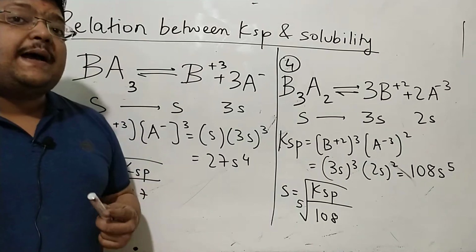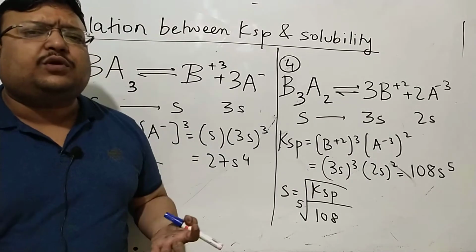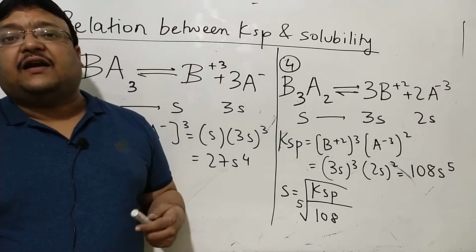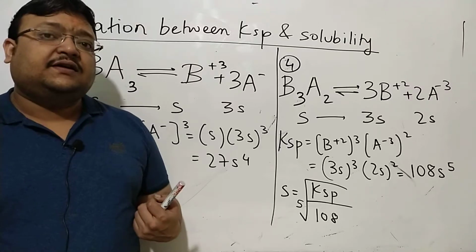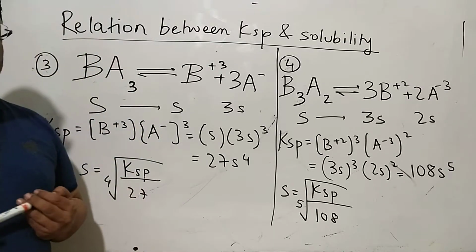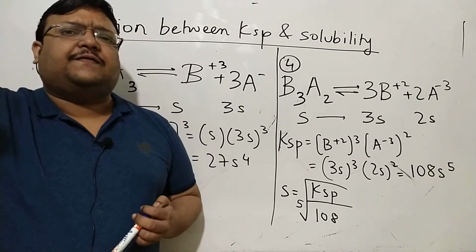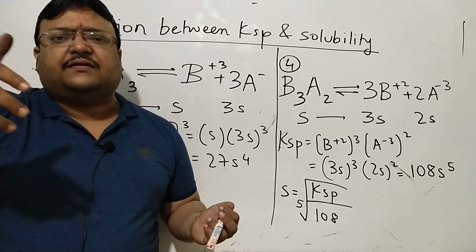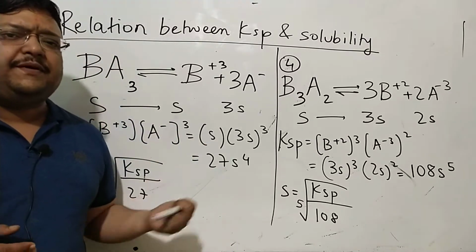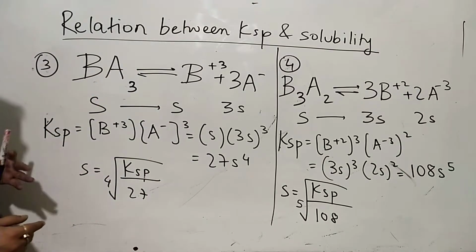A huge application of solubility product is when we carry out the group analysis, identification of basic radicals in the laboratory, salt analysis. Everything which we do in group analysis, the entire sequence of placing different radicals in different groups, reagents and precipitates, is certainly after knowing their KSP values.